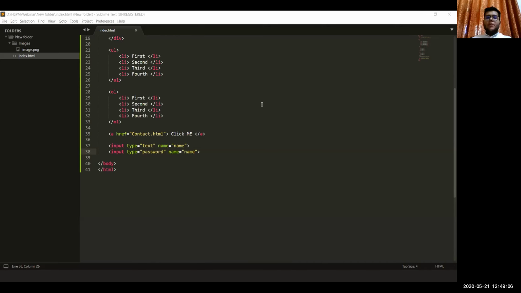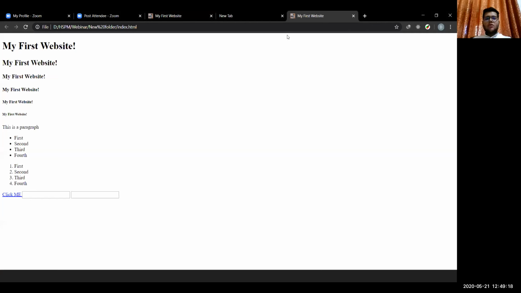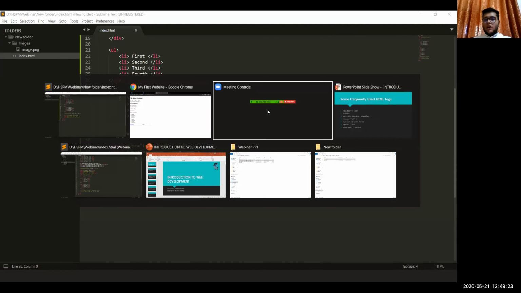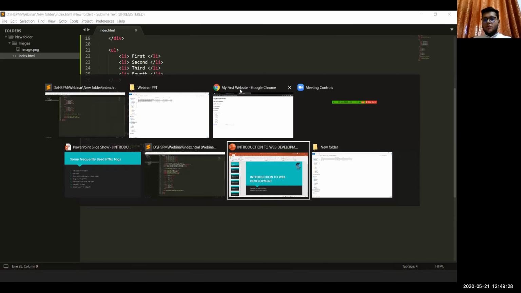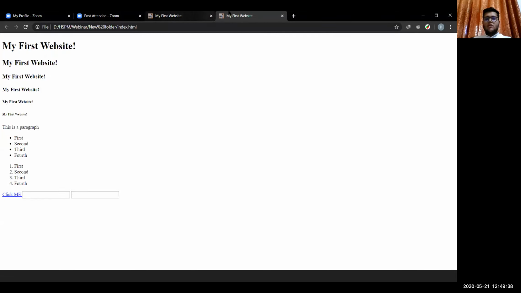Okay, so for opening this document in the browser, in this text editor particularly, you can just right click on this, and you can click on the open in browser option that is appearing here. If you do that, it will definitely show up on your browser. And if you don't have that option, you can go to wherever you saved that file, and just double click on this index file. So this file will appear on your browser.